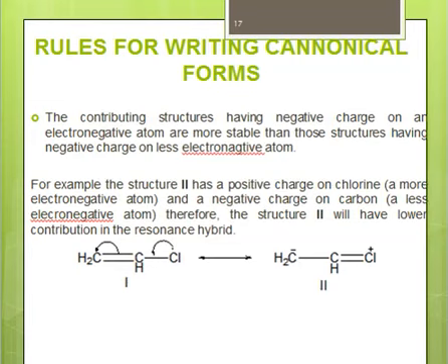So here we have 2 structures, here we have no charge, right? So according to the previous rule, this structure will be more stable, and since it's more stable, that will have more contribution. But in this structure, you see that here we have chlorine and we have carbon, and the negative charge is on carbon, it's not on chlorine, right? The presence of negative charge on carbon indicates this canonical form is less stable. If the negative charge were on this chlorine, then the structure would have been more stable, right? So structures having negative charge on an electronegative atom are more stable as compared to structures that have negative charge on a less electronegative atom.